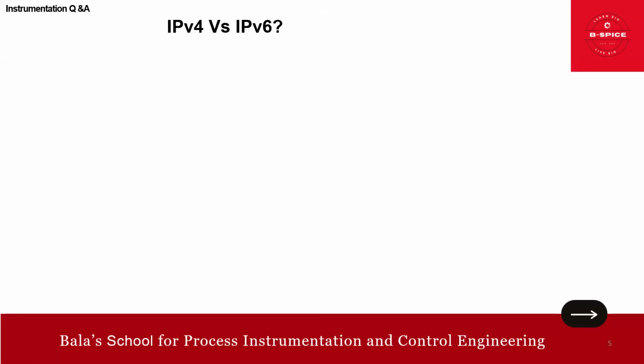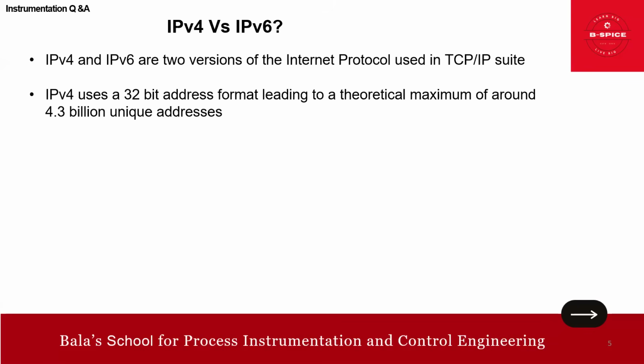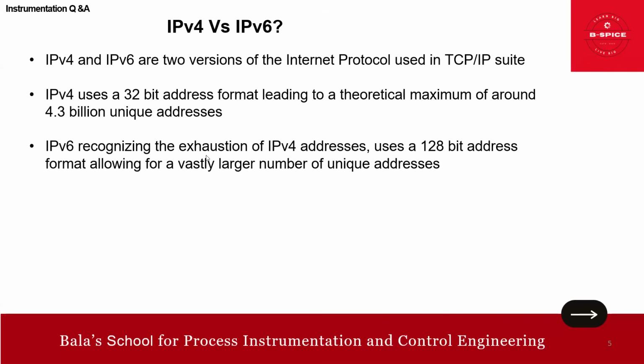Now IPv4 and IPv6, we have seen yesterday in part 7a. A little bit more description, or maybe differences. IPv4 and IPv6 are two versions of the internet protocol used in TCP/IP. This is all we know. IPv4 uses a 32-bit address format, leading to a theoretical maximum of around 4.3 billion unique addresses. The format, like 192 and so on, we have seen.